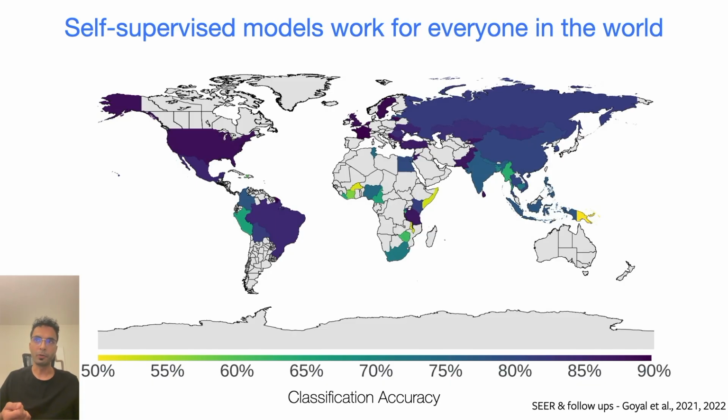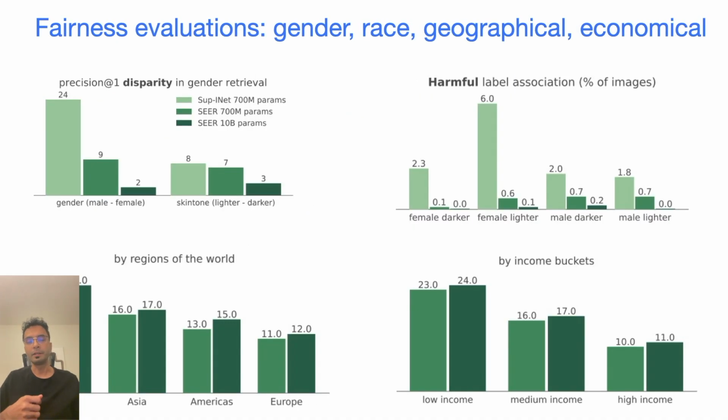The self-supervised models actually produce good predictions for images coming from different parts of the world. And so they seem to be more robust and more fair for these different images. They also seem to be much more fair than supervised models when we're looking at their predictions across different attributes like gender, race, geography, and economical aspects of the images.